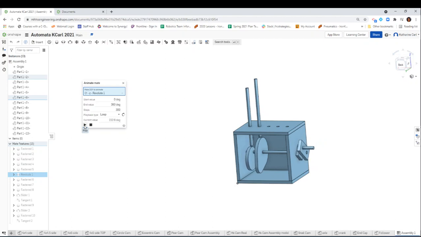So for your assignment, make sure you can use Screencastify to record this video, or if you have a different method, that's fine too. But I would like you to see you run your Revolute Mate and animate it and record it as a short video to turn in.